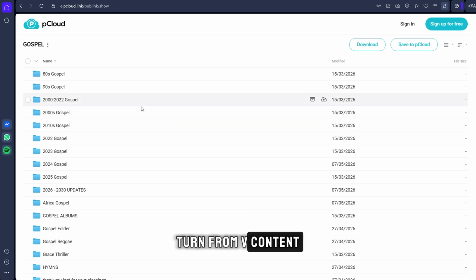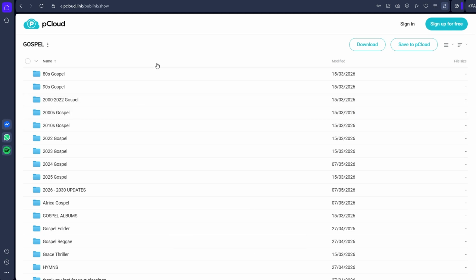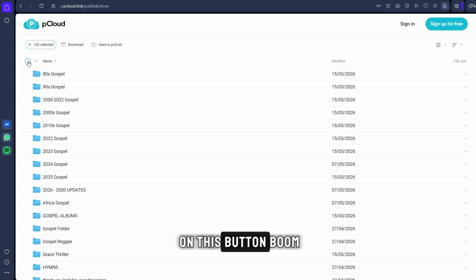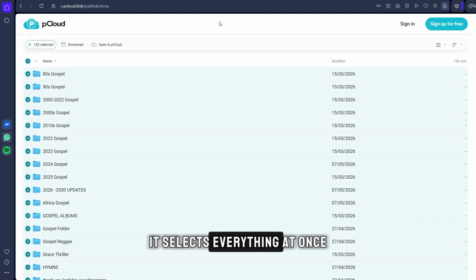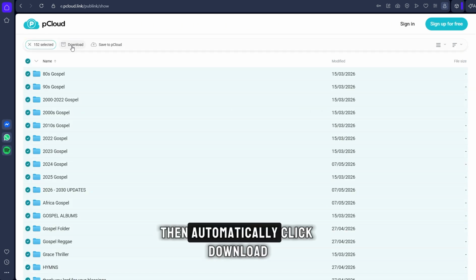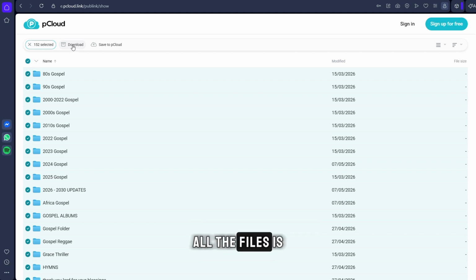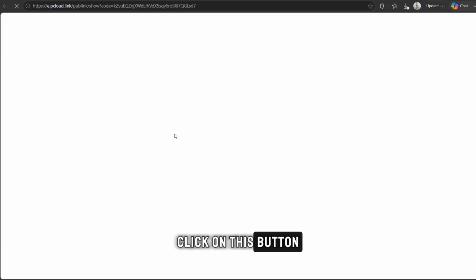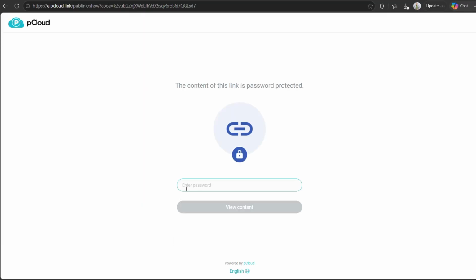Then from view content, it's very easy. You just click on this button, boom, it selects everything at once. Then automatically click download. All the files are going to download. Okay. Click on this button, boom.